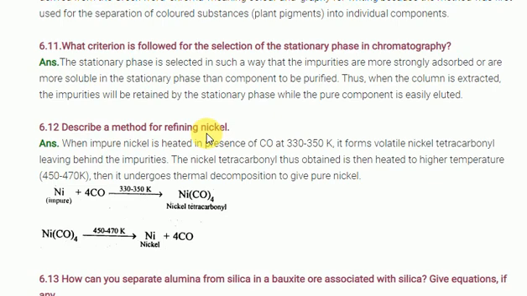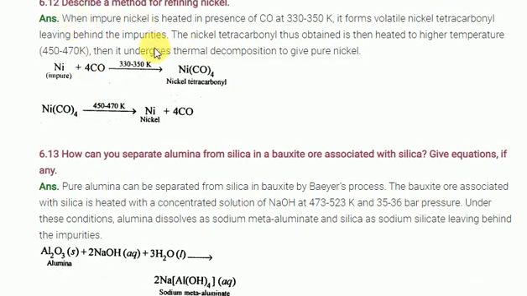Describe the method of refining of nickel. How can we remove impurities from nickel? Nickel reacts with carbon monoxide at a temperature of 330 to 350 kelvins. They form the tetracarbonylnickel complex. This complex is unstable at high temperature. What happens when heated at 450 to 470 kelvins? The complex breaks and forms nickel and carbon monoxide only. By this method you can purify the nickel. This is called Mond's process.